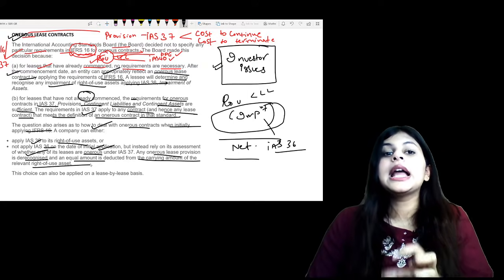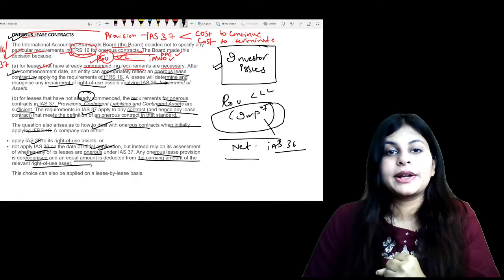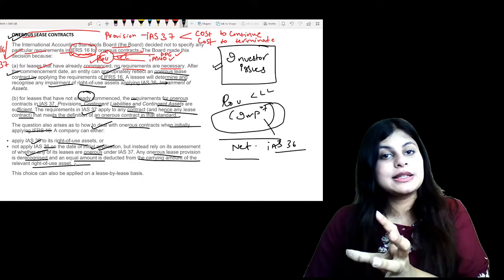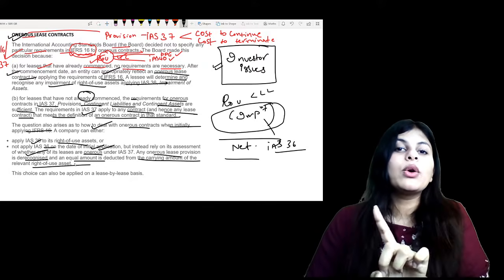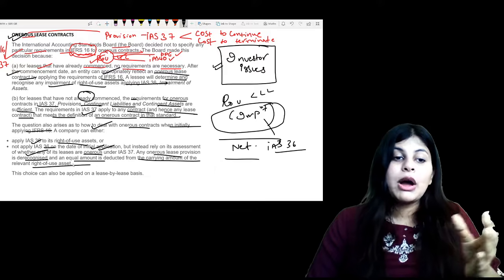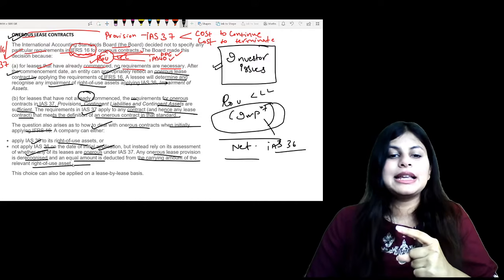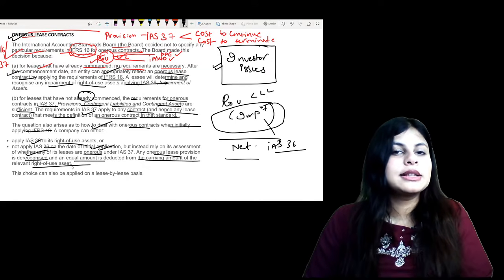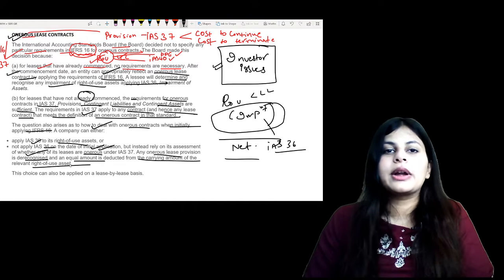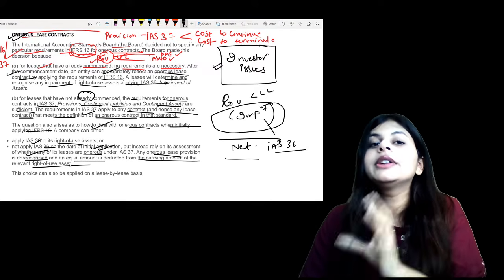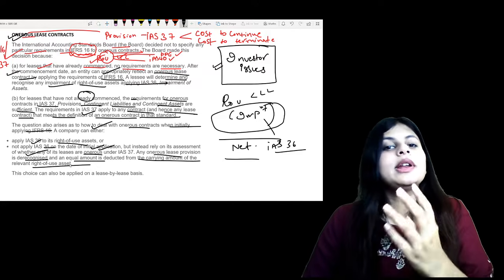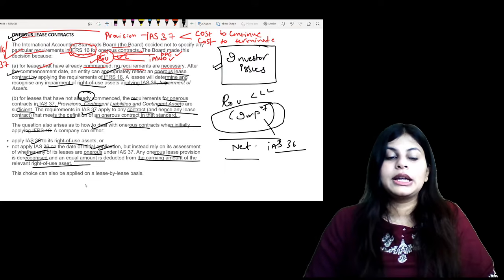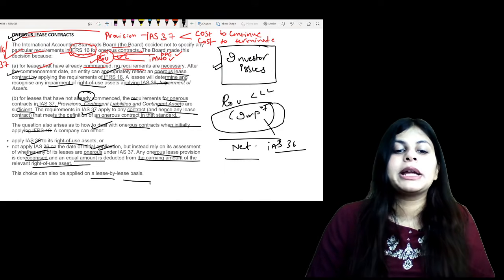So basically they are saying, how will you calculate your impairment? In that case, if the lease contract has already commenced, then you have to impair it and not create an onerous contract provision. Got it. Now how will I calculate this impairment? I will see that if I was applying IAS 37, a little complex thing, what would have been my loss from this contract? That loss that you calculate is your impairment. It will be deducted from the ROU and you will present it at the net amount. So this choice can be applied on a lease by lease basis.